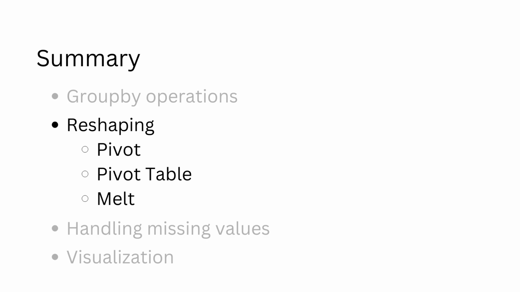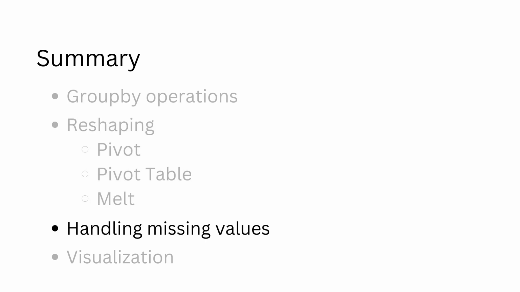Melt is the converse of the pivoting operation, where we convert a data frame from wide format to long format. We explored the different methods of handling missing values in the dataset. Finally, we took a quick look at the basic visualization support that Pandas provides.